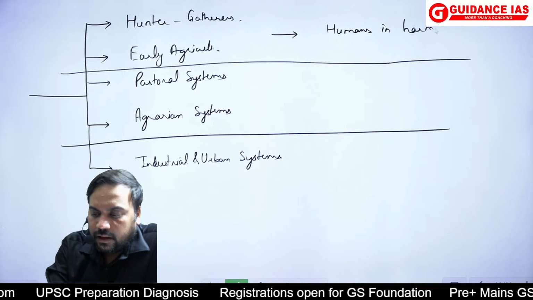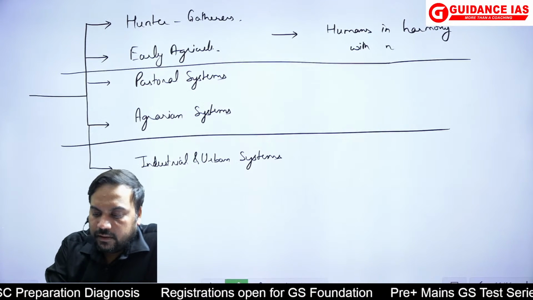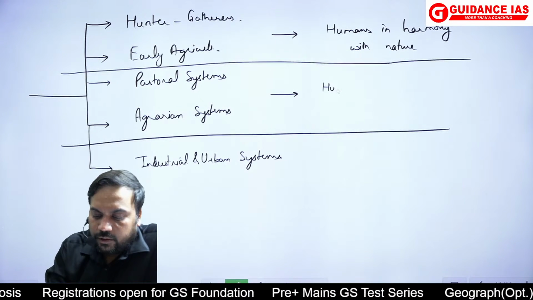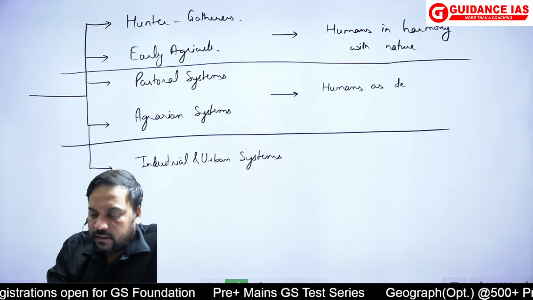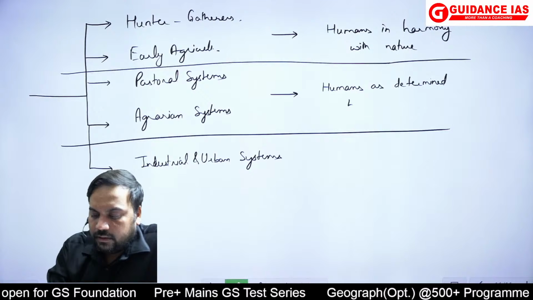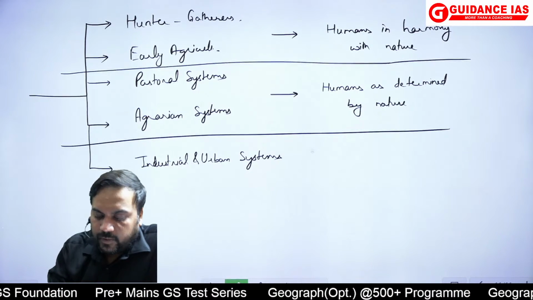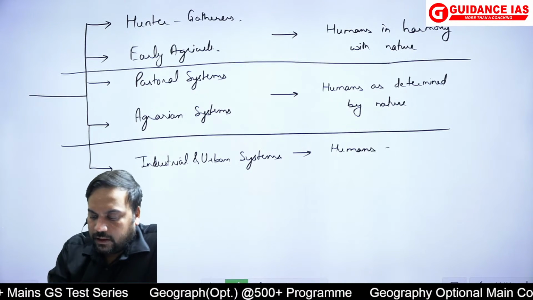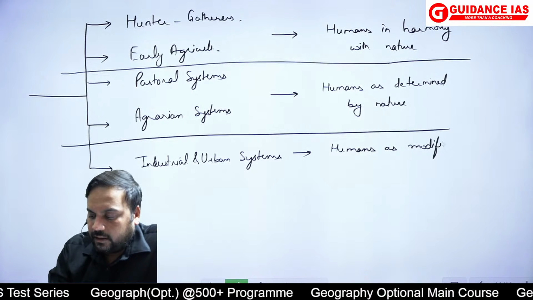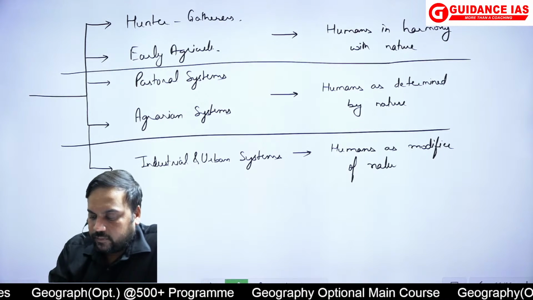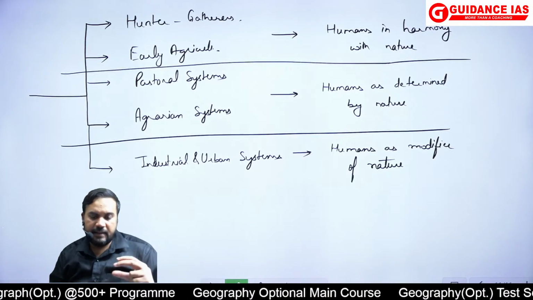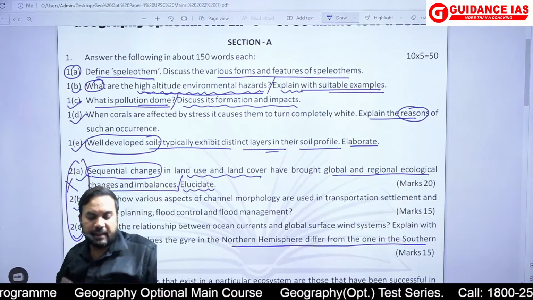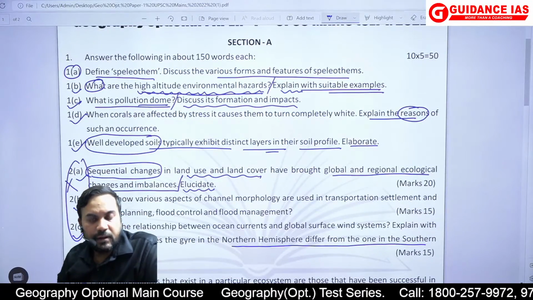और हमने जो क्लास में पढ़ा था उसमें ये होता है: humans in harmony with nature. Second, humans as determined by nature. And humans as modifier of nature. ठीक है. सो ये तीन कैटेगरीज हमने क्लास में पढ़ी थी. This same could have been used to talk about the sequential change which the human beings would have done in the land use and land cover.